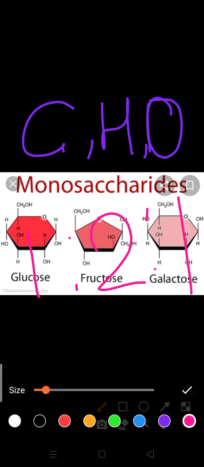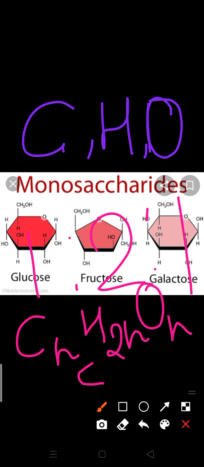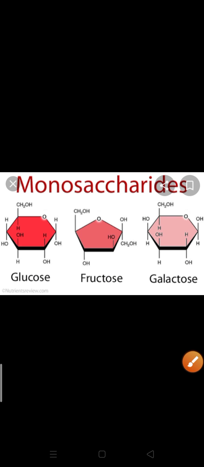Another general formula we use for carbohydrates is CnH2nOn. Like if carbon is 6, then C6H12O6 is the chemical formula of glucose. So what is the general formula of carbohydrate? CnH2nOn. Clear?